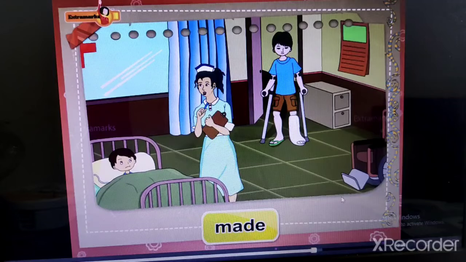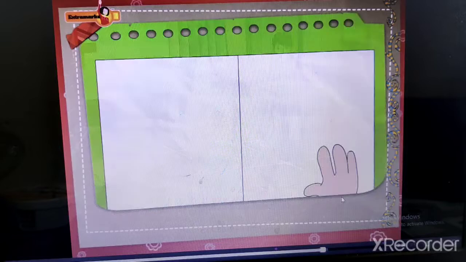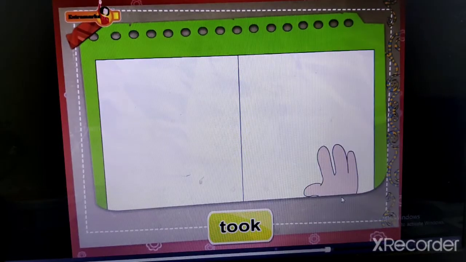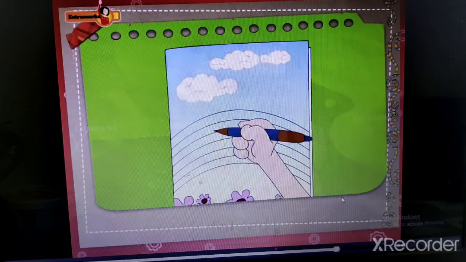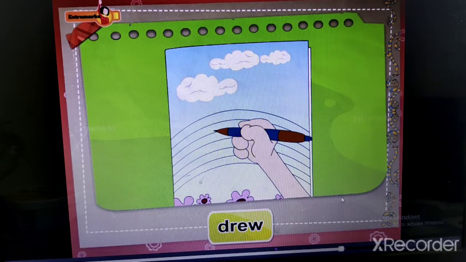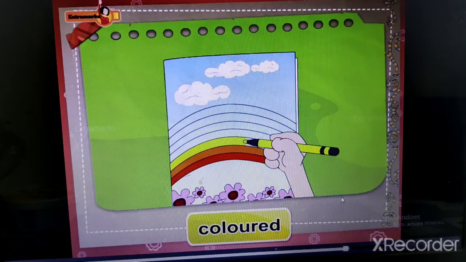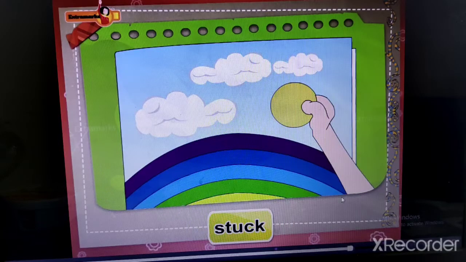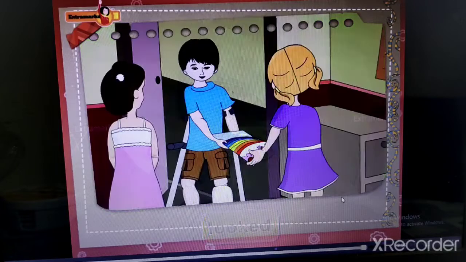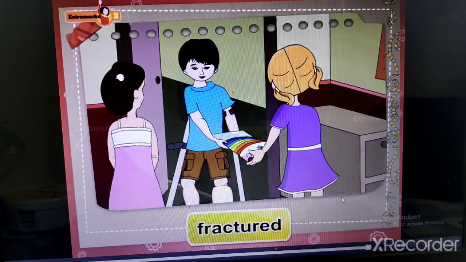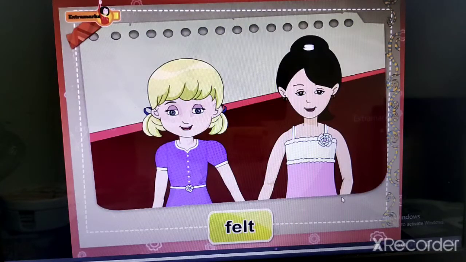We made cards for the children who were admitted in the hospital. We took a big sheet of white paper. We folded it into half. We drew a rainbow. We colored the rainbow. We cut out a sun and stuck it above the rainbow. The card looked very pretty. The card made a little boy with a fractured leg smile. We felt very happy.